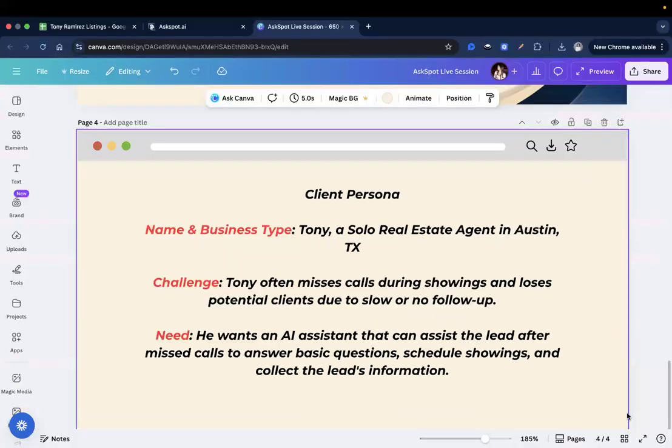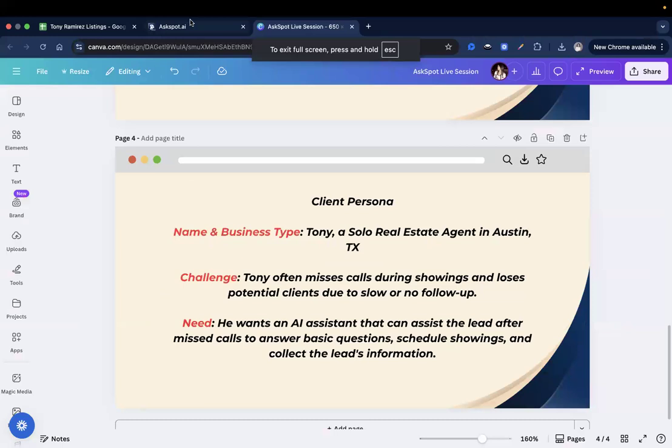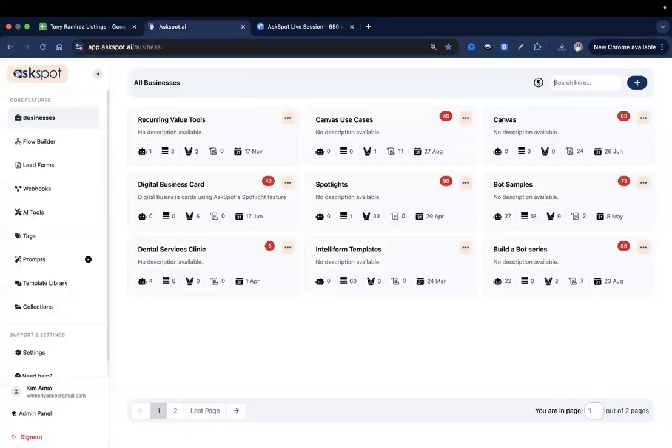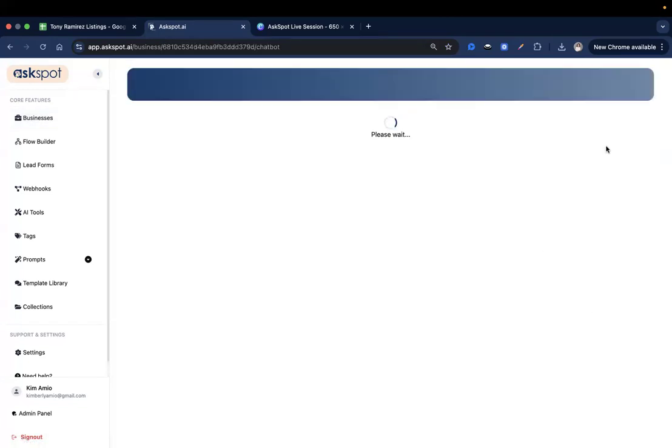Let me just exit out of this screen and go to my AskSpot account. I think the best tool to use for this is Spotlight. You can also use a chatbot if you want to incorporate this into a website. I think chatbot is the best way to do that. But right now, let's use Spotlight.